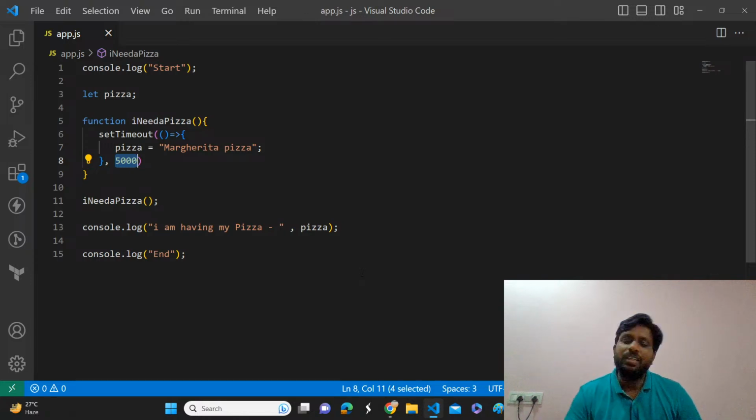Undefined will come, sir. Here it will be undefined, but first it will print start, because by the time we are executing console.log we don't have a value in pizza, so it will print I'm having my pizza undefined. Then it will print end. After that nothing will print. Yes, sure.